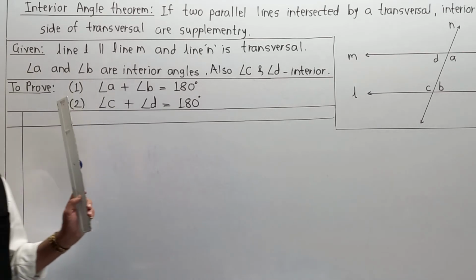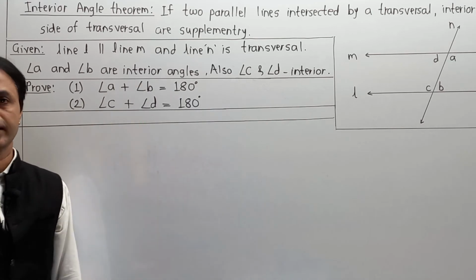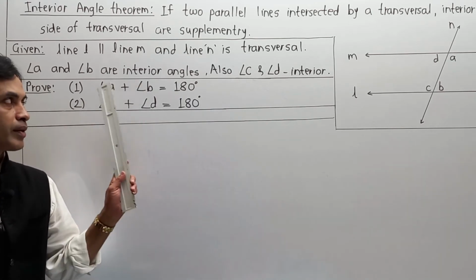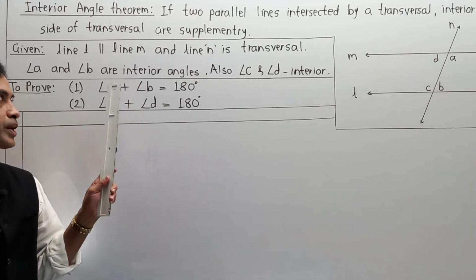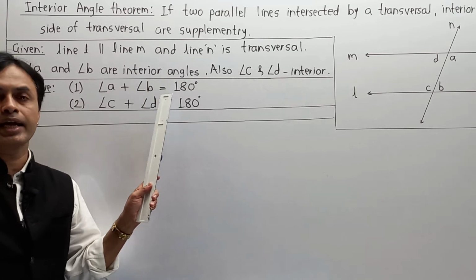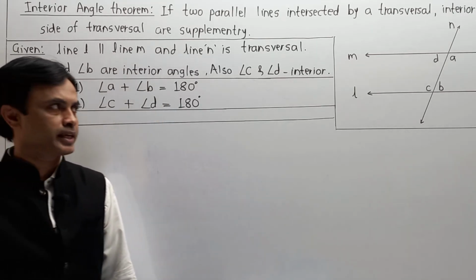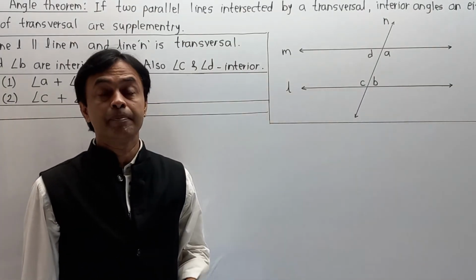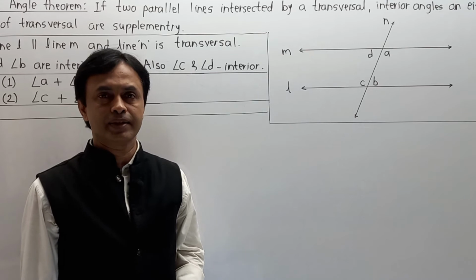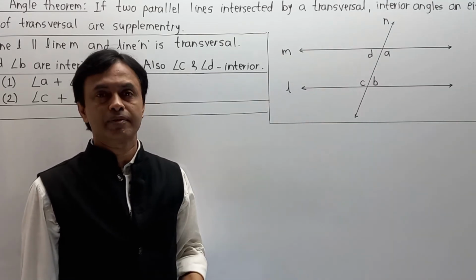In that case, we have to take one, so I am going to take angle A plus angle B is 180 degrees. We cannot have a direct assumption over here. There may be three possibilities about angle A and angle B. No doubt, we have to prove that angle A plus angle B is 180 degrees. But it may be possible that angle A plus angle B is less than 180 degrees. Next, angle A plus angle B may be greater than 180 degrees.